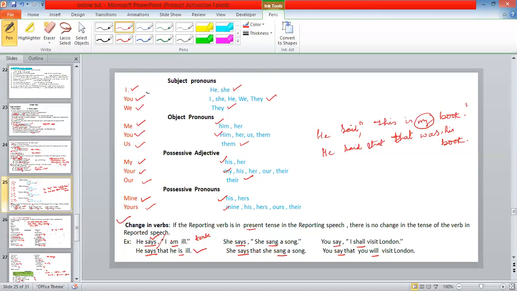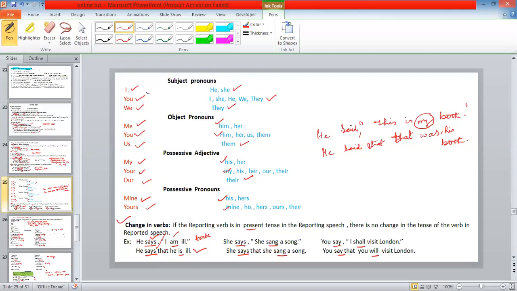Okay. He says, I am ill. How will you change? He says only, there is no change. He says that I already told you. Here, the tense will change, isn't it? Present tense will change into past tense. But why is there no change? Am is simple present, is also simple present. Why is there no change? Yes. The reason is, if the reporting verb is in simple present, then there is no change in reported speech. If the reporting verb is in simple past, only then changes take place. Clear?